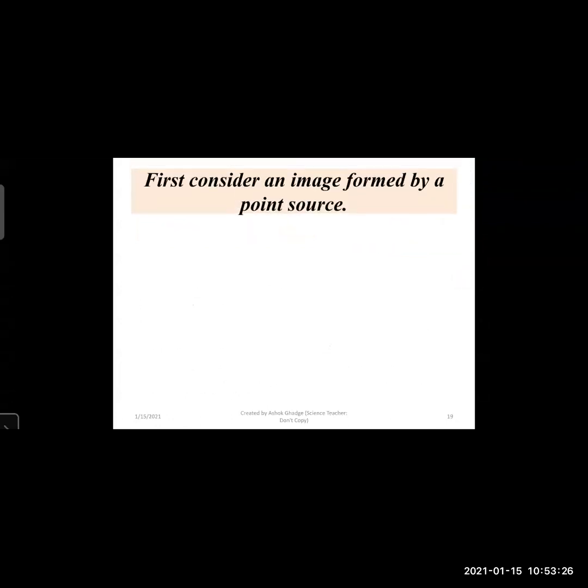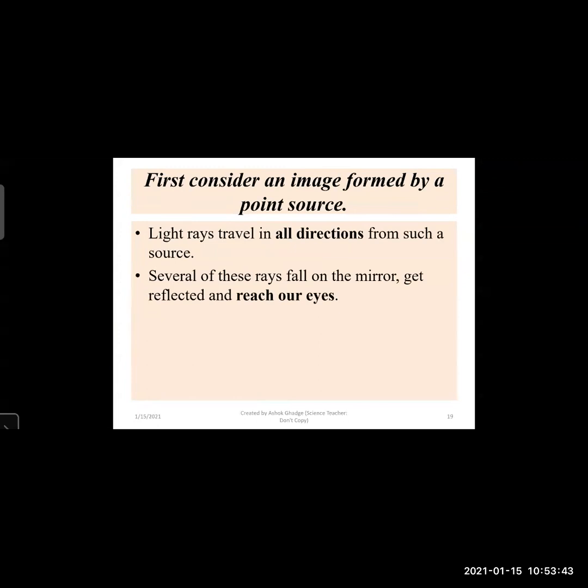So it is quite complicated. We will clear it out. First, we will consider the image formed by a point source. Take a point; the light rays which are traveling in all directions from such a source, and several of these rays are falling on the mirror, get reflected, and they reach our eyes, and due to that reflection they appear to be coming from the point behind that mirror.